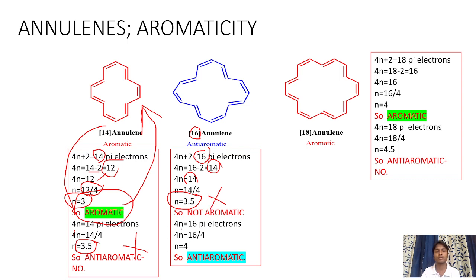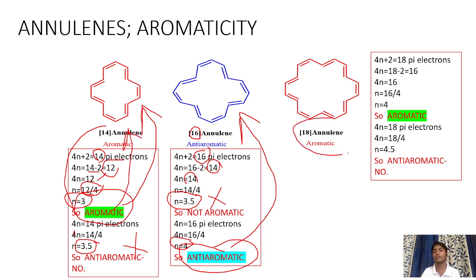Then apply the 4n rule. 4n is equal to 16. 4n is equal to 16 divided by 4. Finally, we are getting n is equal to 4. And then the compound is anti-aromatic. 16 annulene is anti-aromatic, 14 annulene is aromatic.